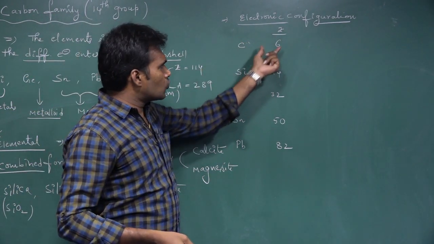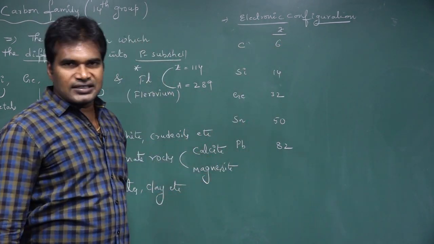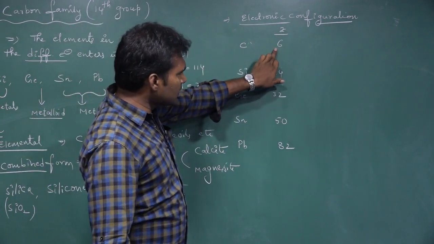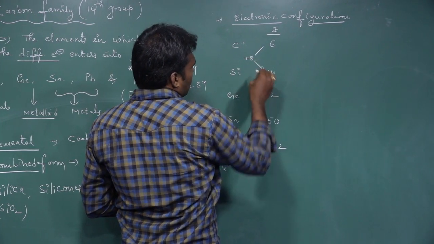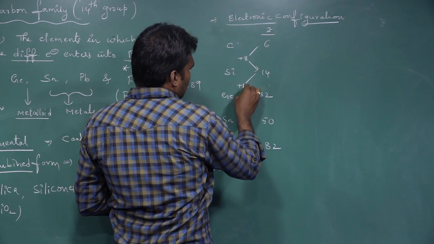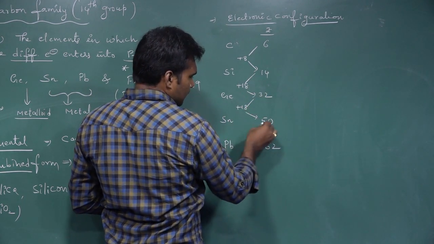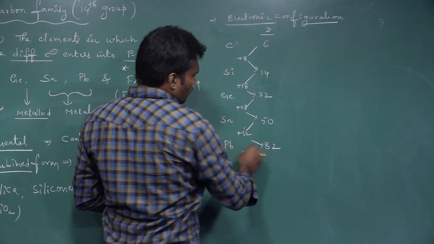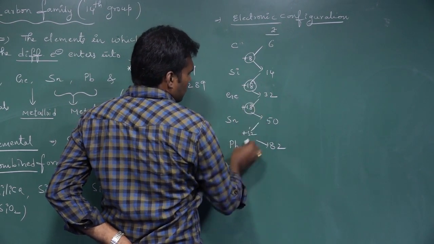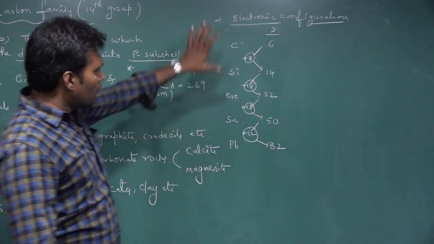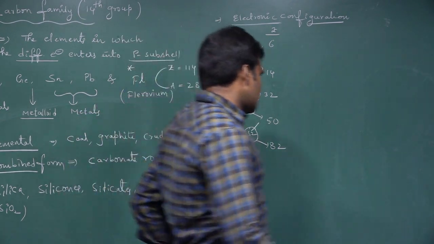If you add these numbers to the previous number, we automatically get the atomic number of the next element in the same group.